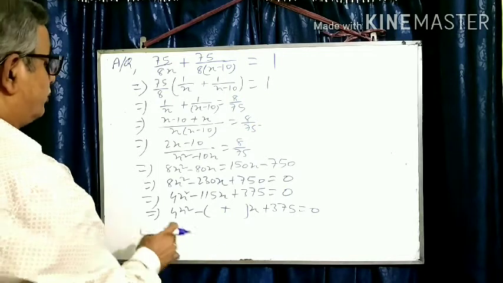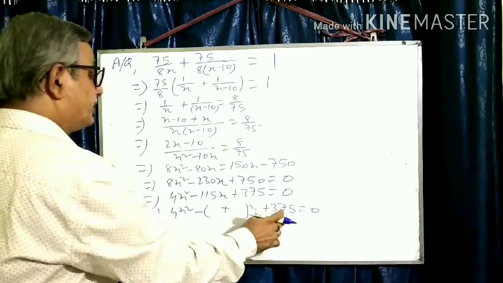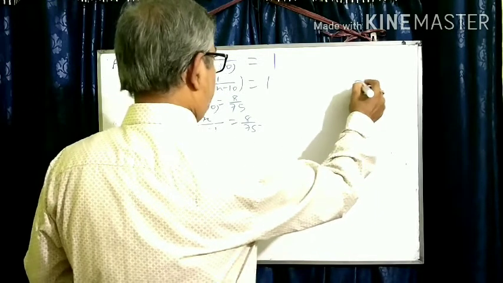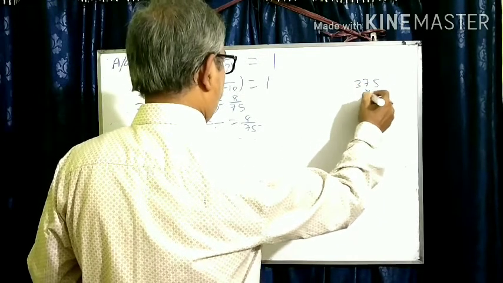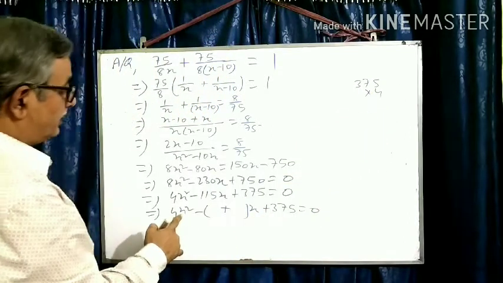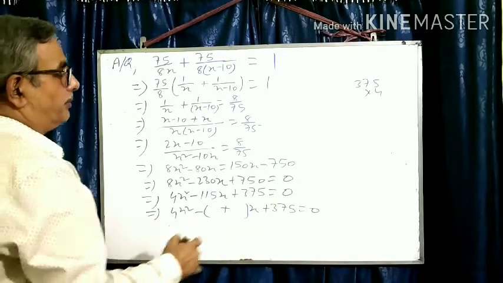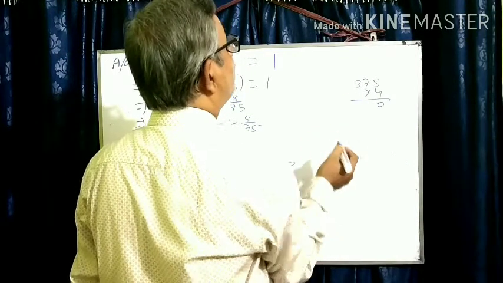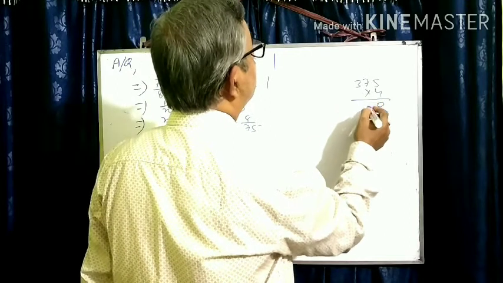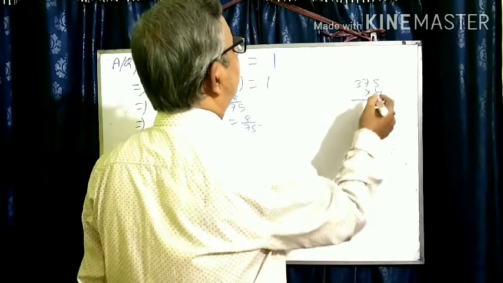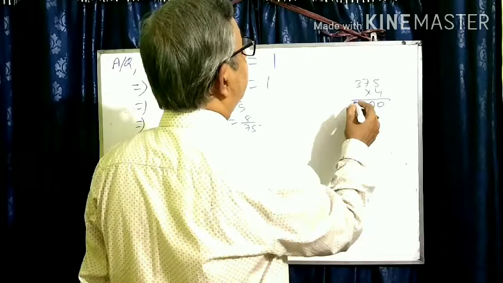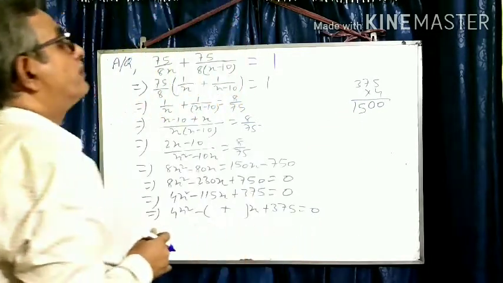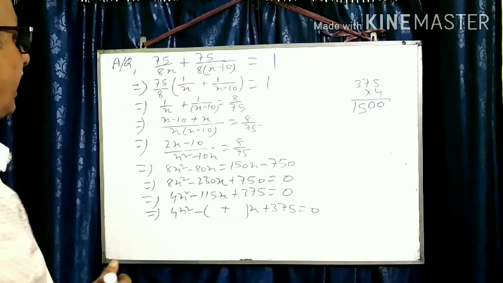You multiply the coefficient of x square and the constant term: 375 into 4 is 1500.